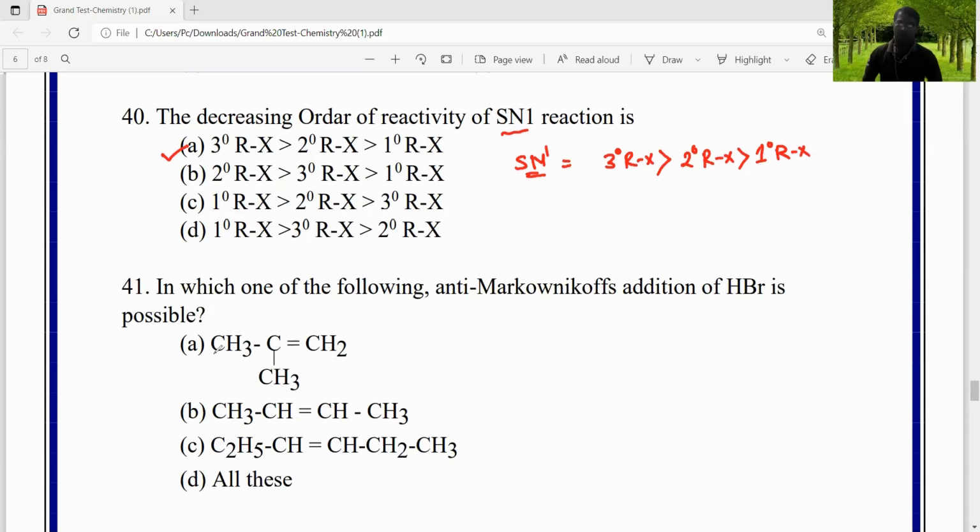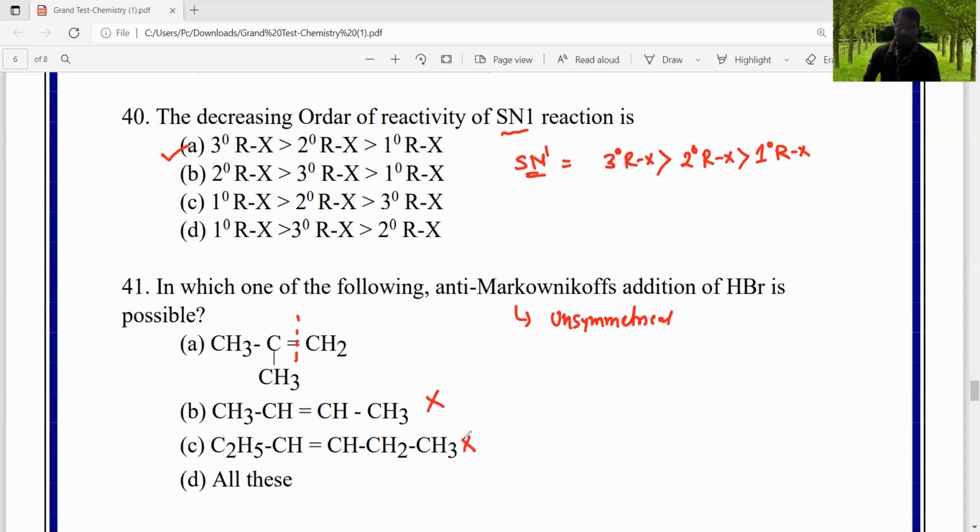Next, question 41: in which of the following is anti-Markovnikov's addition of HBr possible? We know that it is possible only in an unsymmetrical alkene. Here it is an unsymmetrical alkene. This one is a symmetrical alkene, that's why it is not possible.